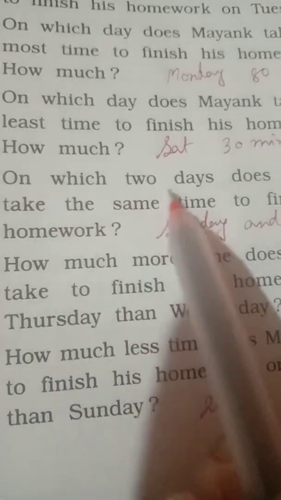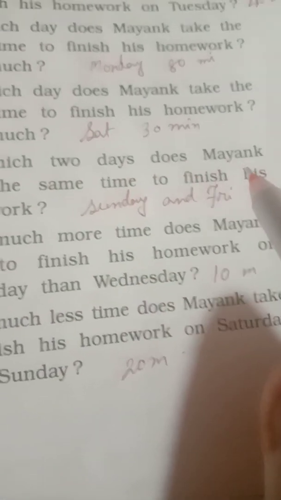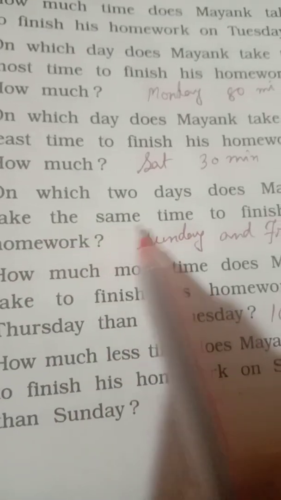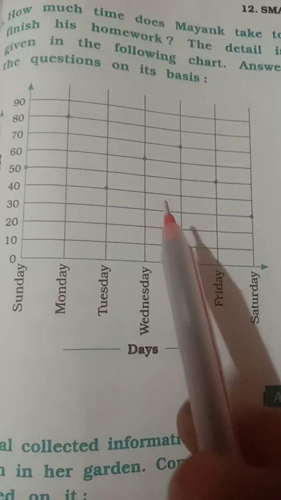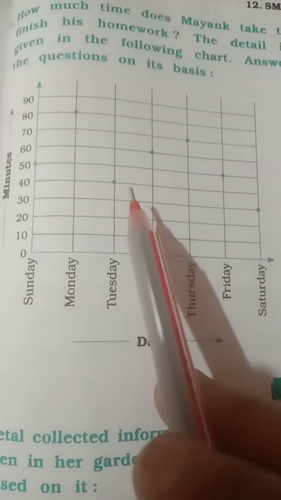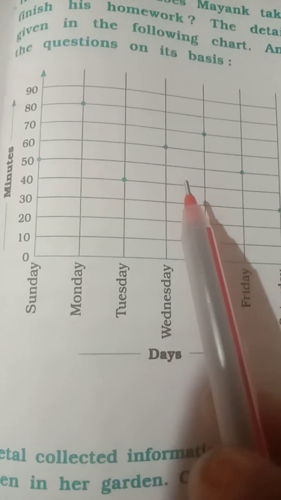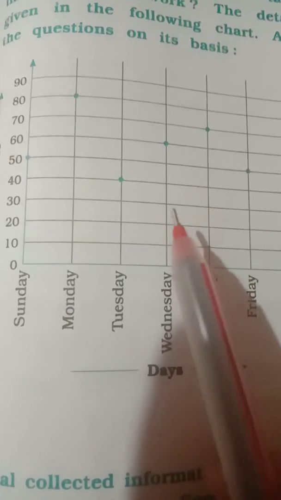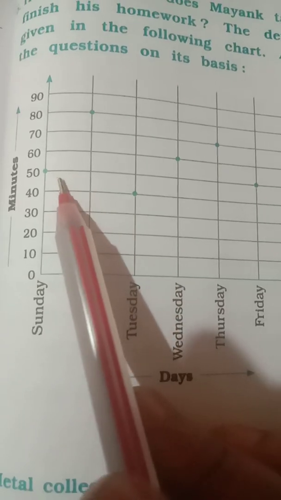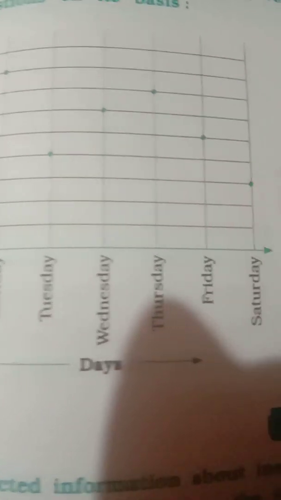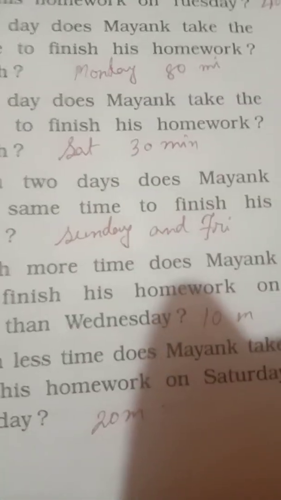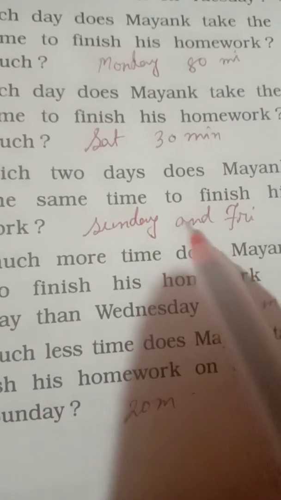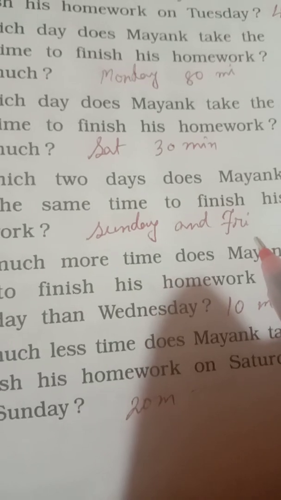On which 2 days does Mayank take the same time to finish his homework? Same time. See here, it is 50 and 50, that is Sunday and Friday. So write over here Sunday and Friday.